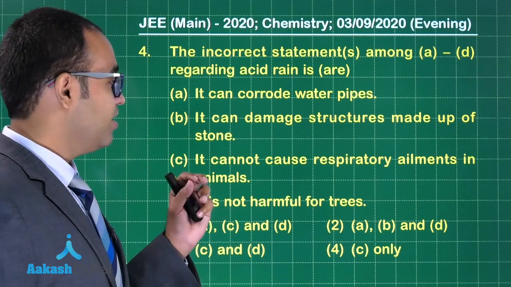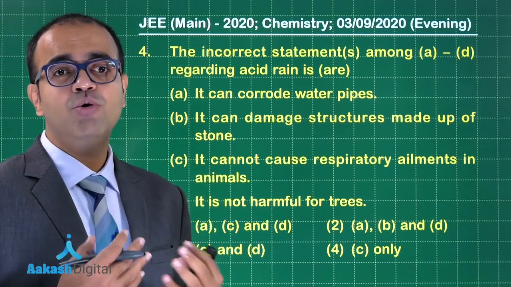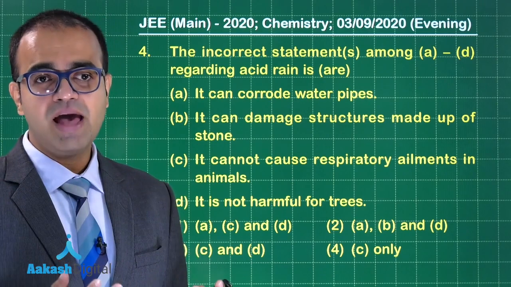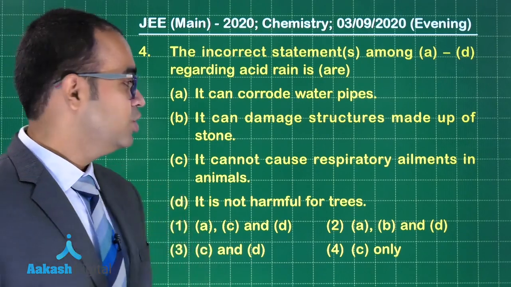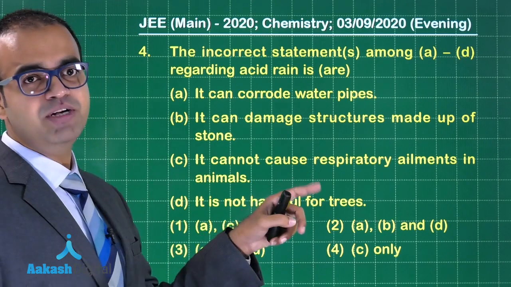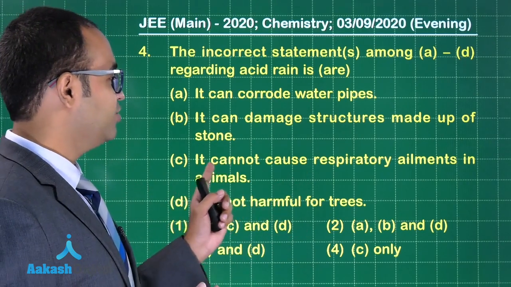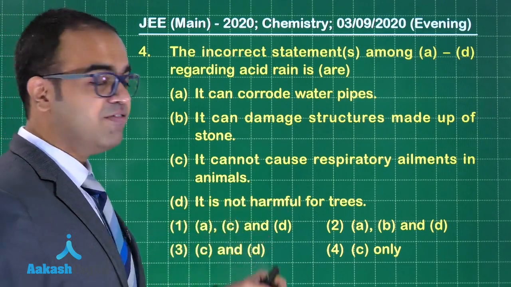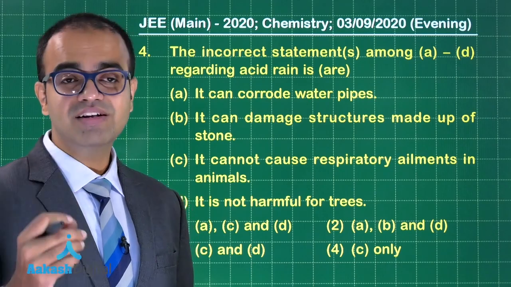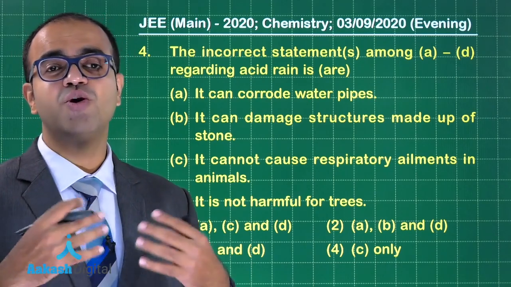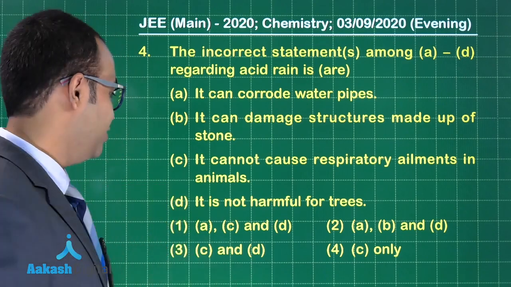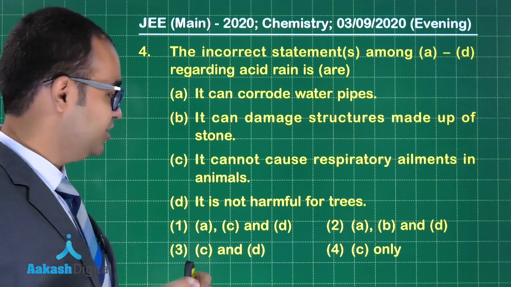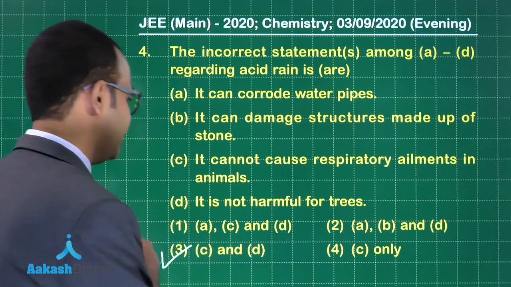If you have acidic water, it will promote the growth of bacteria and viruses in water, because of which you can have respiratory ailments. So it can cause respiratory ailments should be the statement. So this given statement is an incorrect statement. It is not harmful for trees. If the water is acidic, it will certainly be harmful for the trees, because trees cannot grow properly under acidic conditions, right? So the third statement and the fourth statement are the incorrect statements. So the answer over here is option 3.